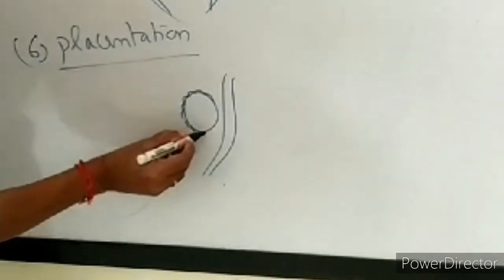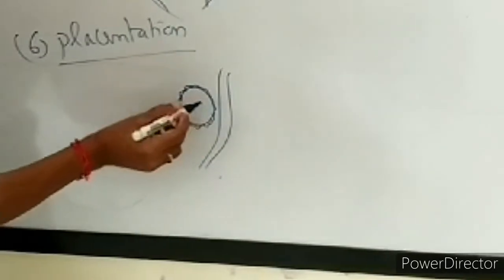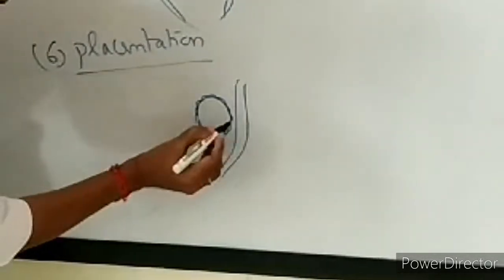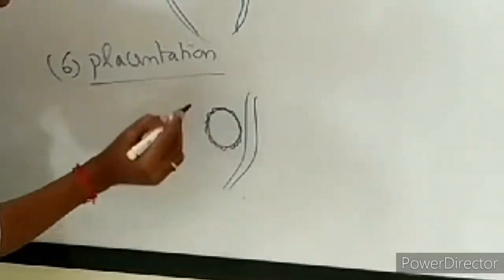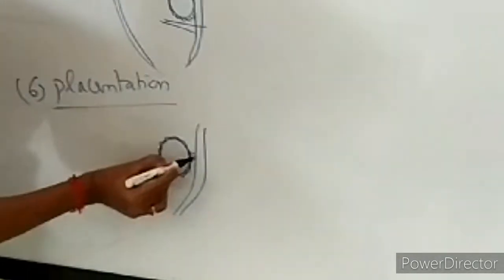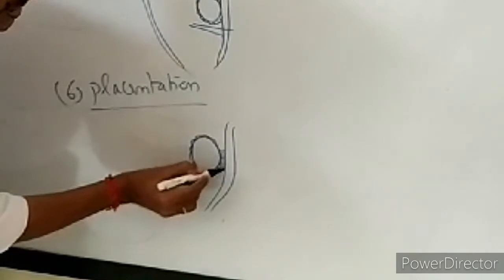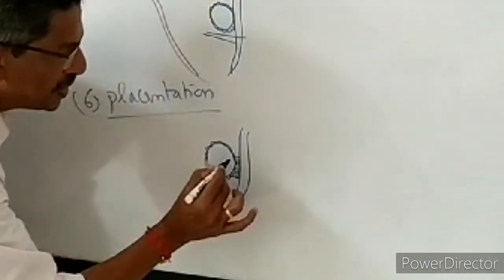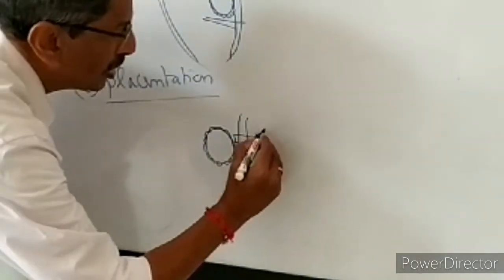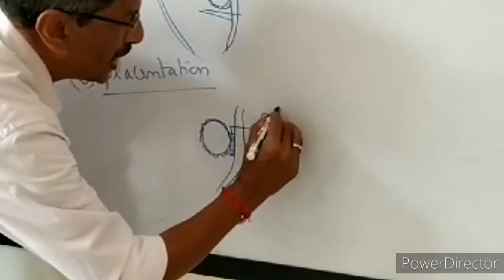Actually it is touching the wall. I am giving a little gap. Now this is the blastula, it is attached with it. But in between the blastula and the wall of the uterus, a special tissue is formed which is connecting the wall of the uterus with the blastula. This special tissue which is formed here is called placenta.